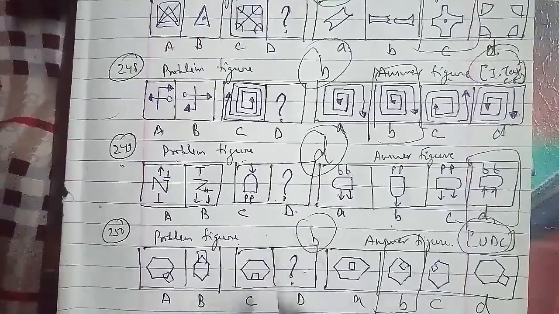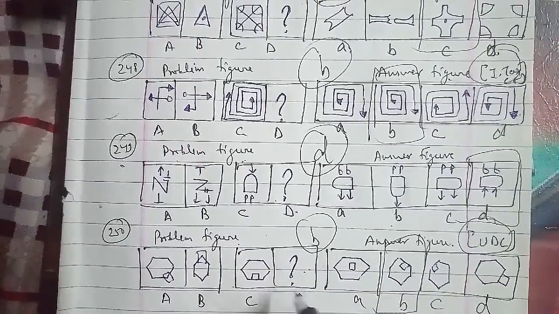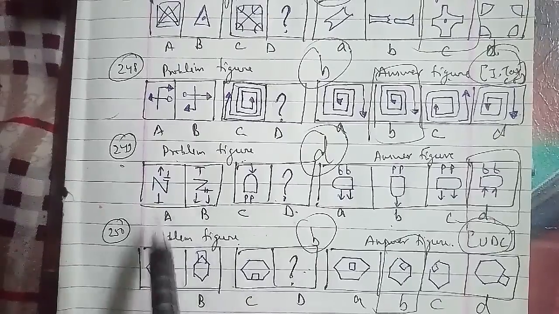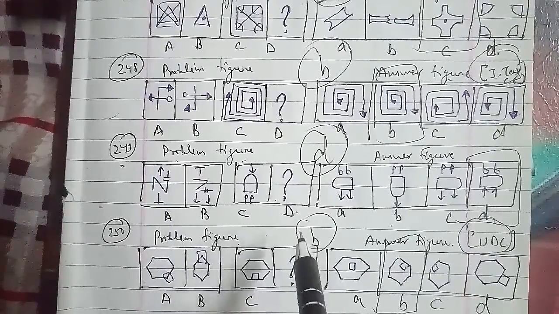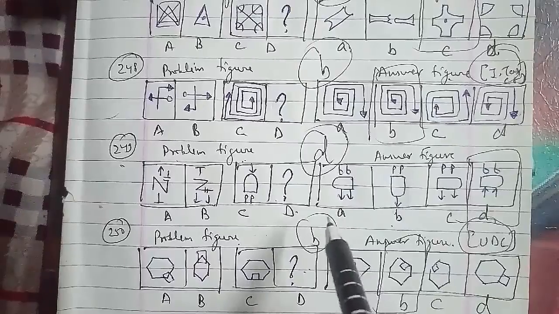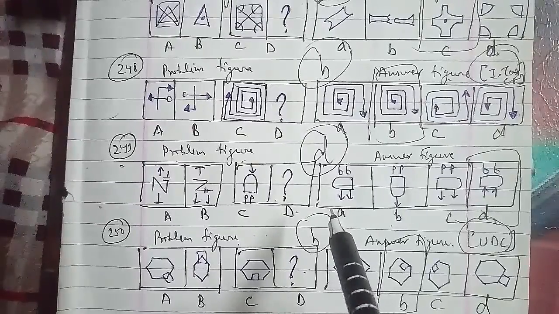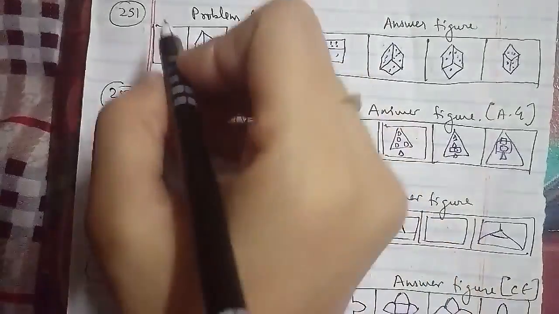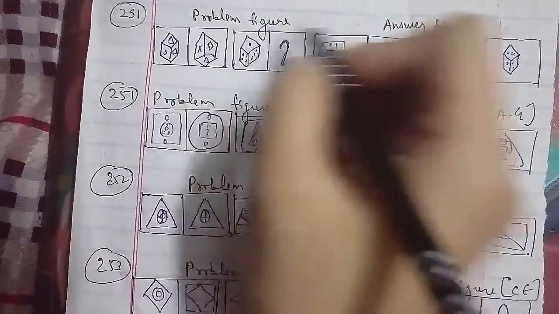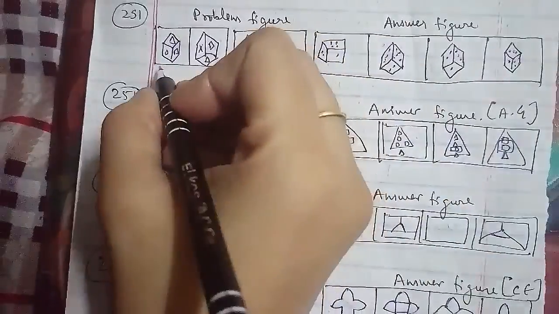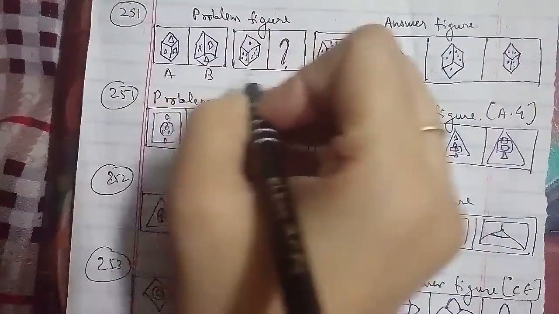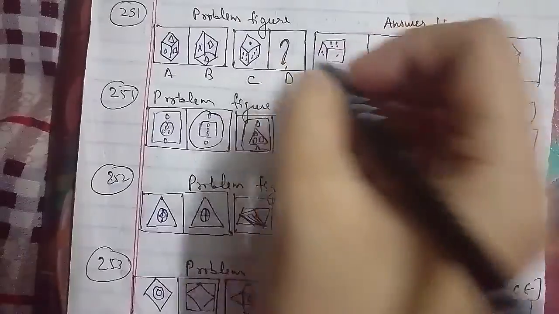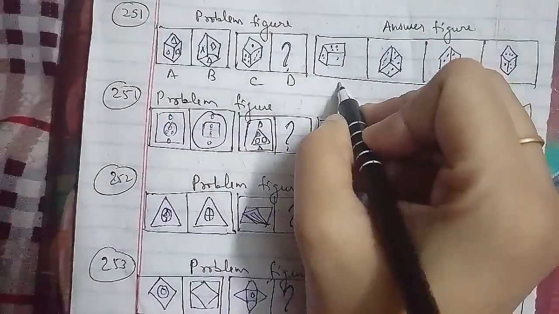Let's go ahead with the other one, which is your 251st question of the session. These were the problem figures and these were the answer figures as well, named as A, B, C and D. The D figure is what we have to find out here, and the figures have been named as A, B, C and D here itself.